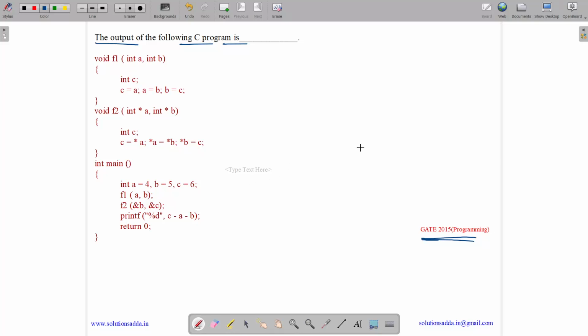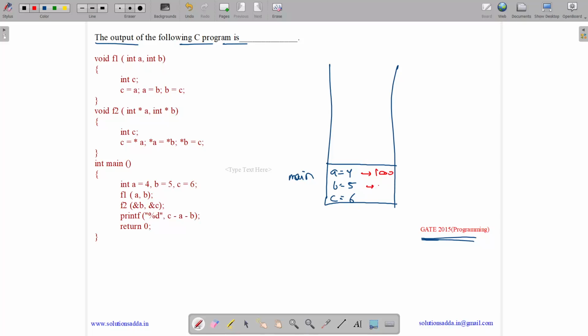Let me draw the memory for each. So in stack we have a memory for main. So first main is pushed. So main will have a equals to 4, b equals to 5 and c equals to 6. Let us suppose a is at the address 1000, b is at the address 2000, c is at the address 3000.